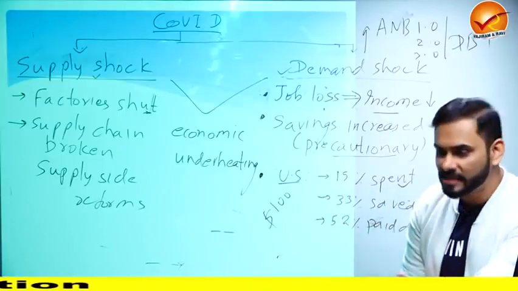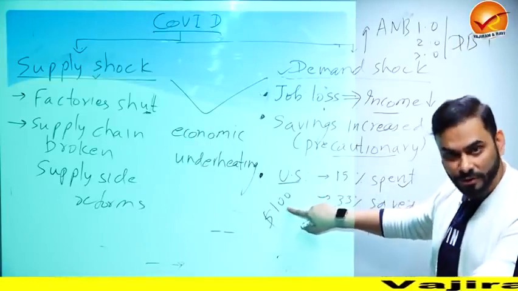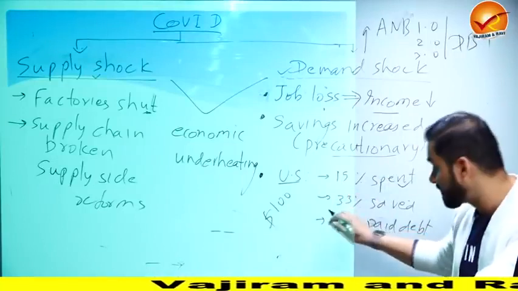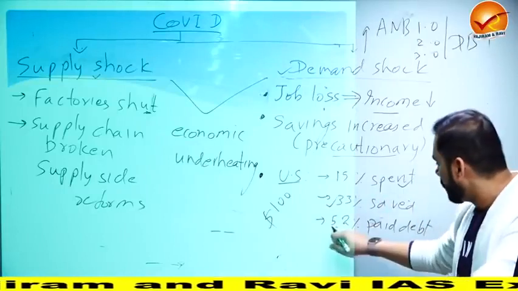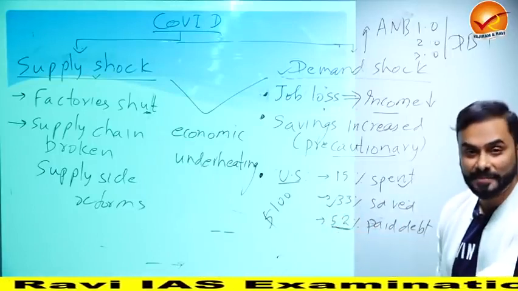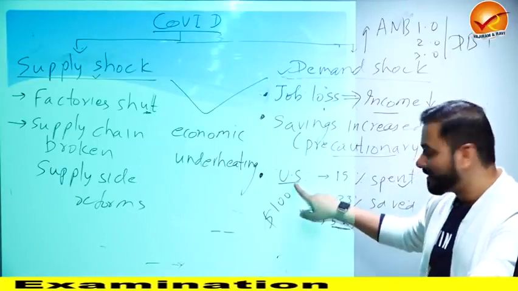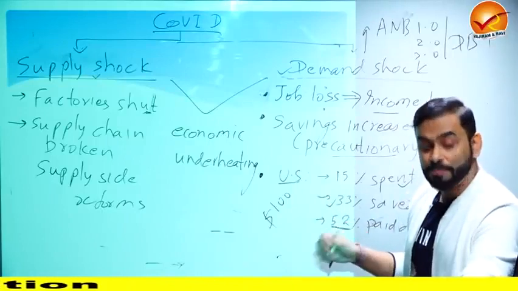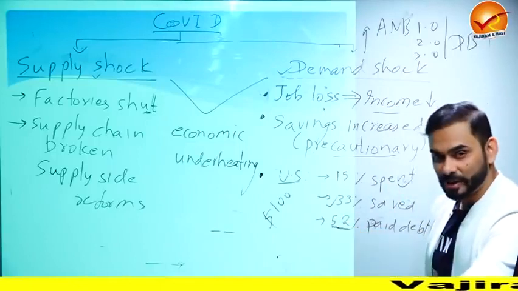And what were they consuming? Basic necessities, food and medicine. Out of $100 that people got in the US during COVID, they spent only $15 on basic necessities. $33 was saved by them. They did not spend it, they saved it, precautionary saving. And 52% of the dollars that they got was used by them to pay their old debt, which means 52% of the money that the US government gave to people was used to pay their debt. If they had taken a loan, they paid that loan using this money.